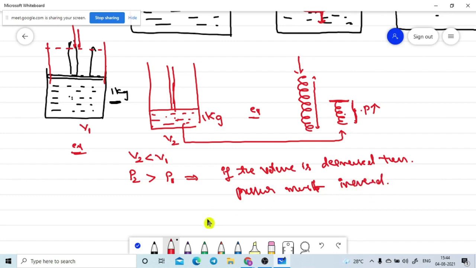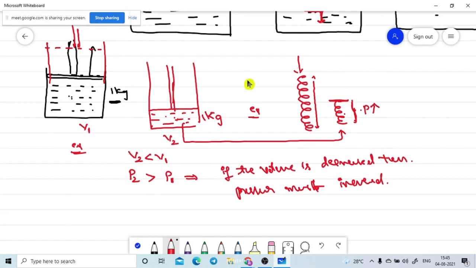Now if this is the condition, the reverse, vice versa, is also correct. That means the reverse case is also correct. That means if we increase the volume, then at that time the pressure must be decreased. Are you getting or not? Yes, sir. So if you are increasing the volume, then the pressure must be decreased.